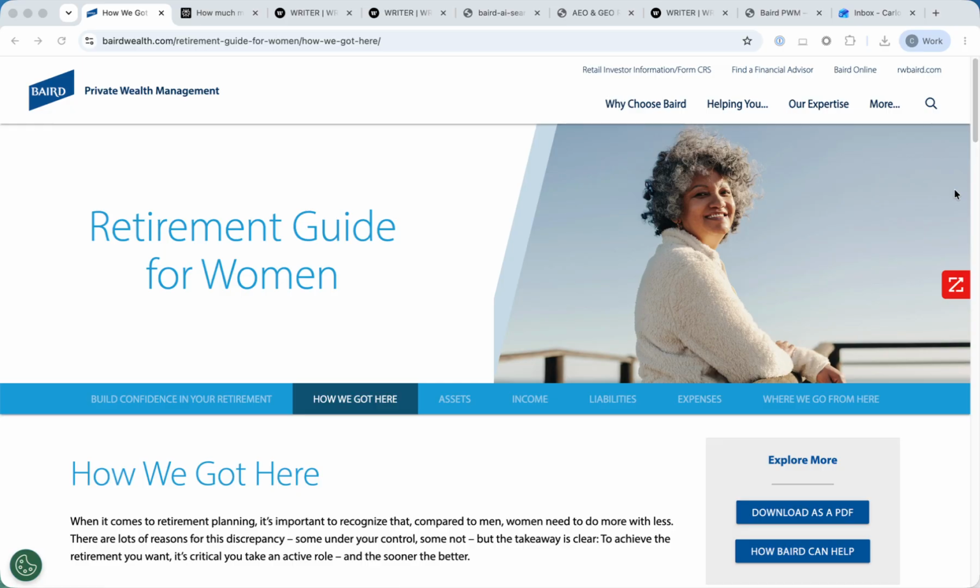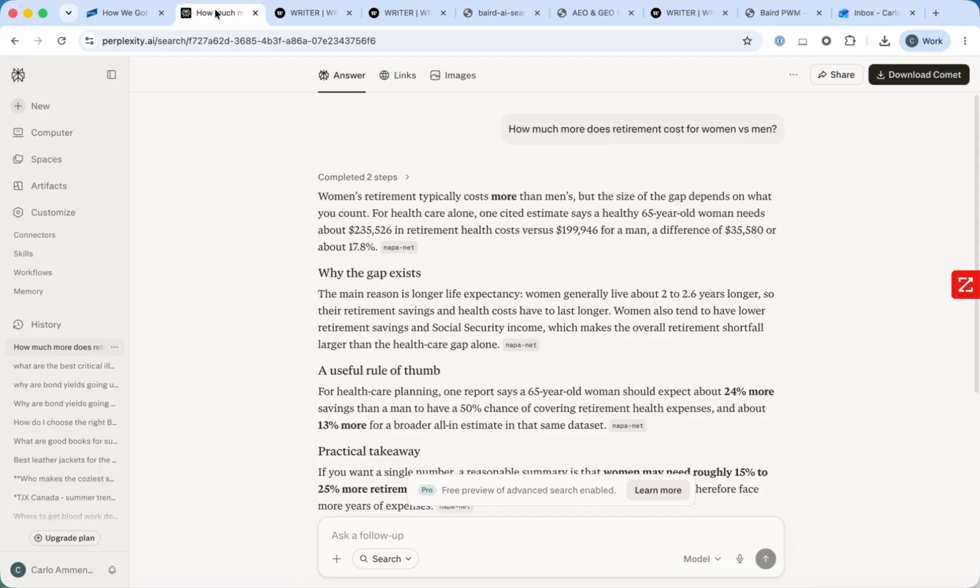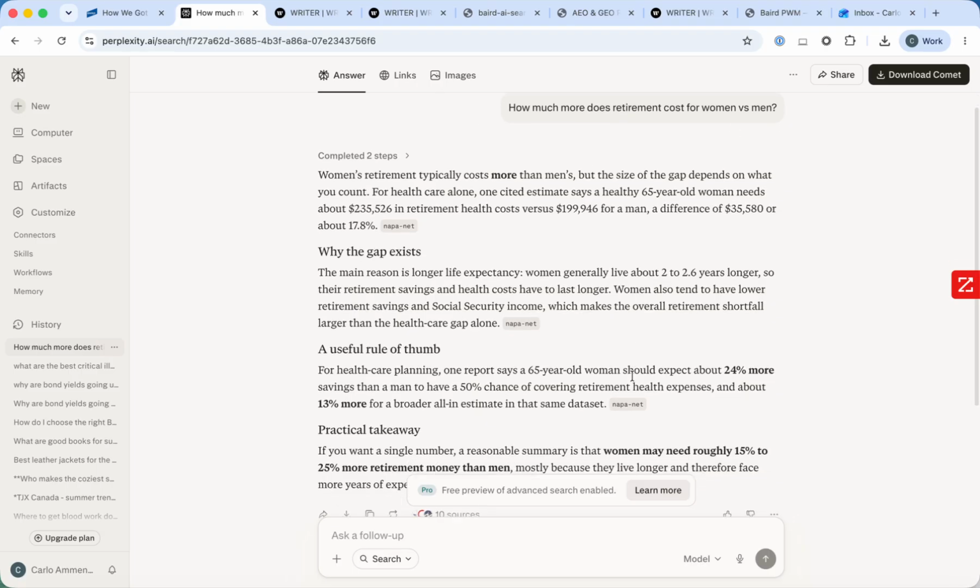Salesforce, both a customer and an investor, is one that we are doing strategically with them and driving results that I can mention. Why is this so important? We go to places like Perplexity, ChatGPT. People are moving towards AI to try and get the answers they need. So, common question: how much does retirement cost for women versus men?